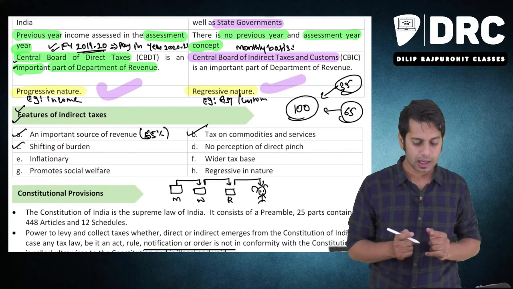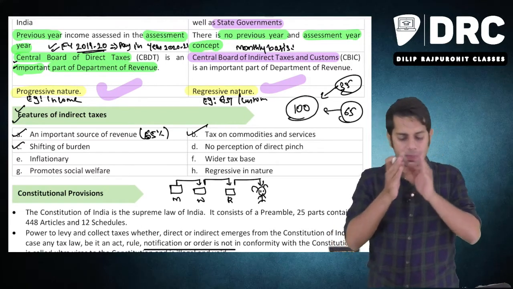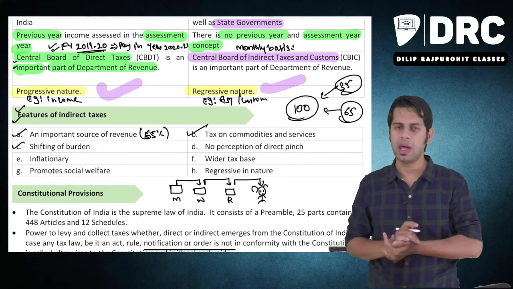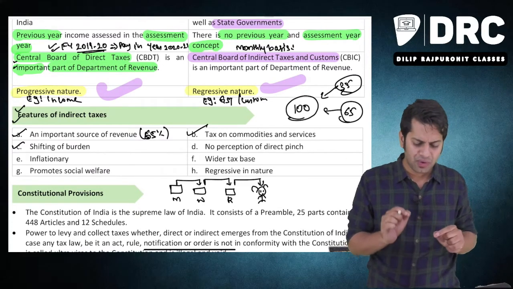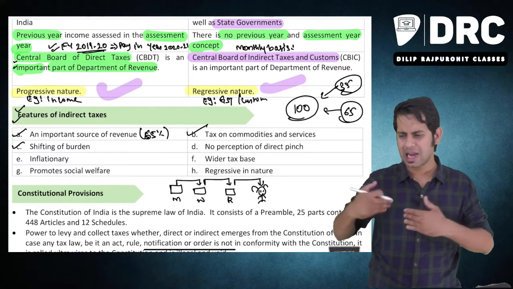What is happening over here? The burden of the tax is shifted from one person to another person. When does it happen? It happens only in case of an indirect tax. In case of direct tax, I am earning, I should pay.